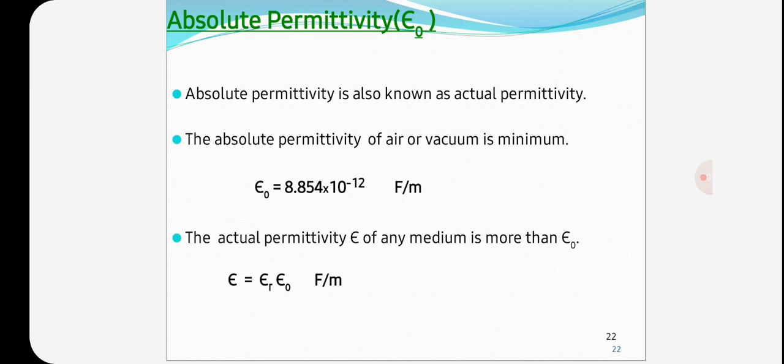If relative permittivity as compared to vacuum is epsilon r, then absolute permittivity of a medium is given by epsilon is equal to epsilon naught epsilon r farad per meter. That is, epsilon naught is equal to epsilon by epsilon r, or epsilon r is equal to epsilon by epsilon naught. Here epsilon naught is equal to 8.854 into 10 to the power minus 12 farad per meter.